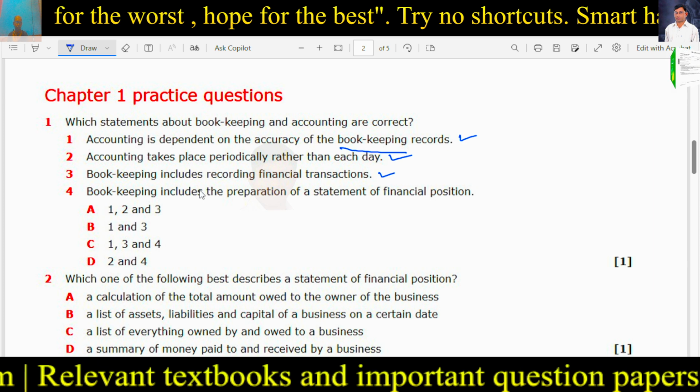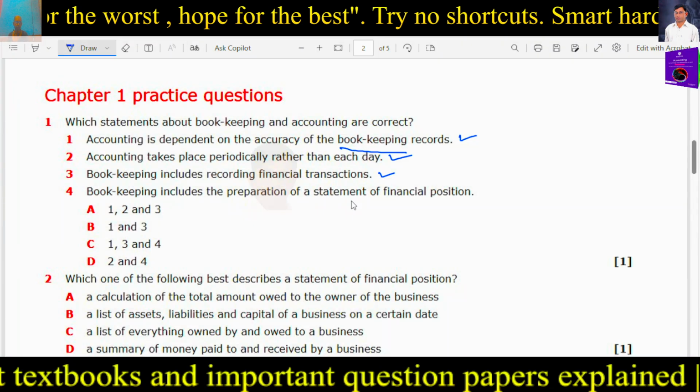Bookkeeping includes the preparation of a statement of financial position? No, that is the job of the accountant, not the bookkeeper. So 1, 2 and 3 is the correct answer.